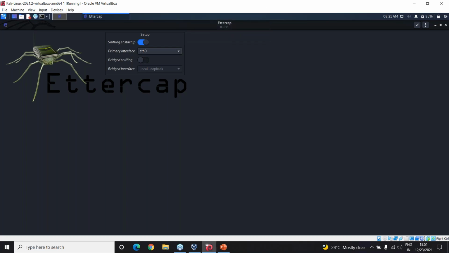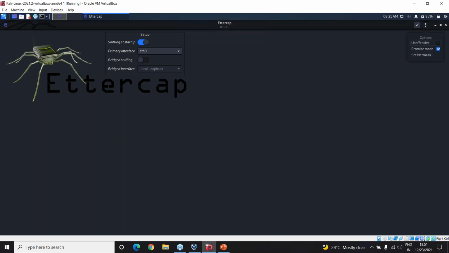And then is there any bridge sniffing required? You can enable it, but it's not required. We don't have anything connected. We don't have any external device connected to the network. So this is sufficient. This will work for us right now. So I'm just going to keep it at the default, whatever was there. Okay.